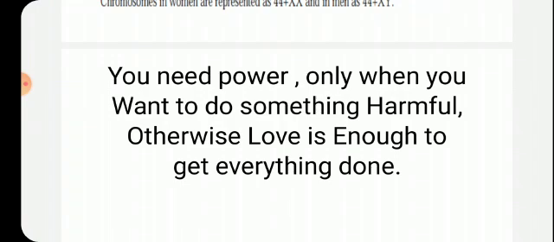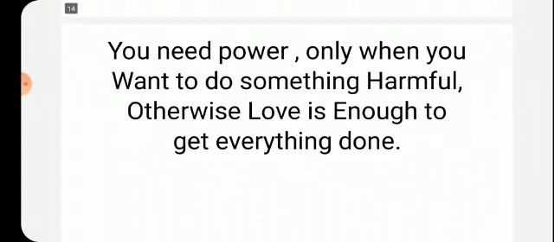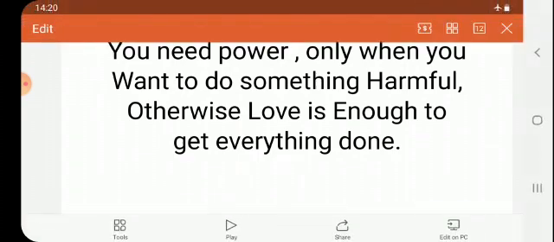Okay, before that, an important thought for inspiration. Children, you need power only when you want to do something harmful. Otherwise, love is enough to get everything done. I am repeating: you need power only when you want to do something harmful.